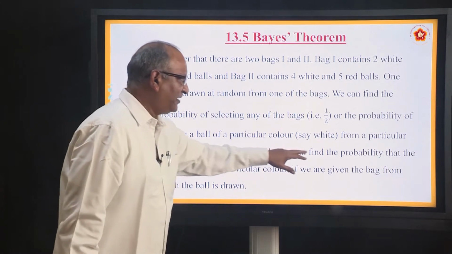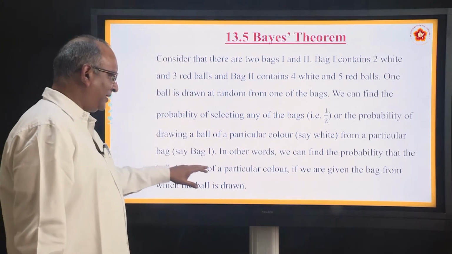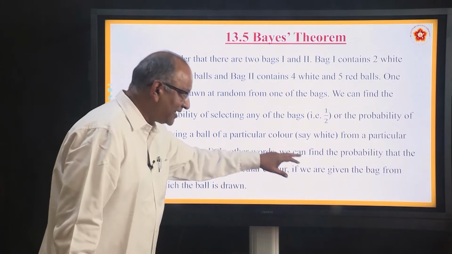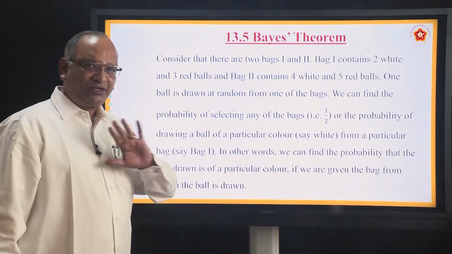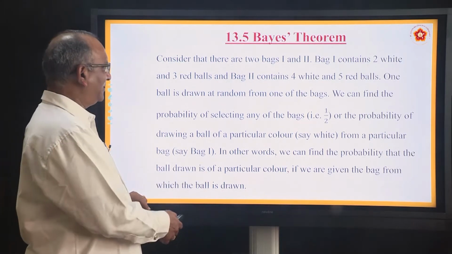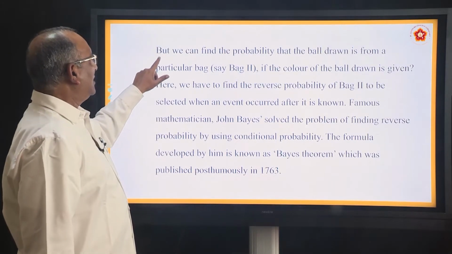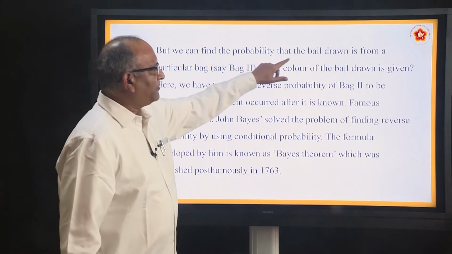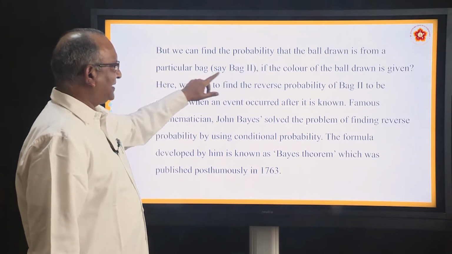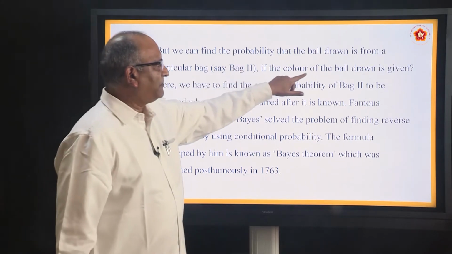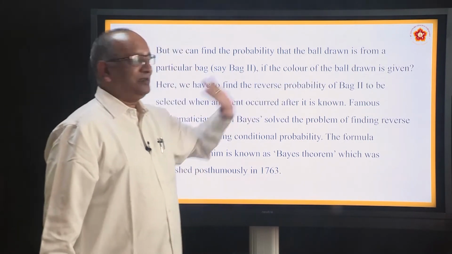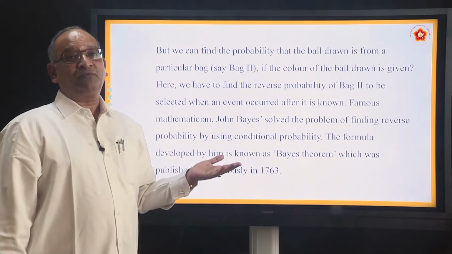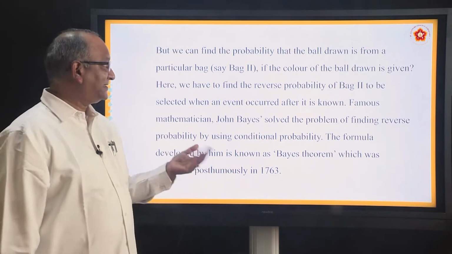In other words, we can find the probability that the ball drawn is of a particular color if we are given the bag from which the ball is drawn. So, this is a normal situation. Now, move on. He says, but we can find the probability that the ball drawn is from a particular bag, say bag 2, if the color of the ball drawn is given. Can you find out what is the probability that it is drawn from the second?